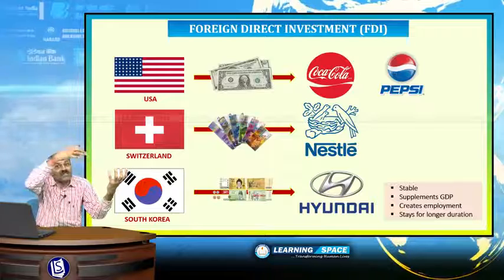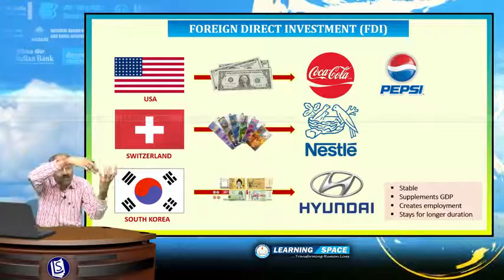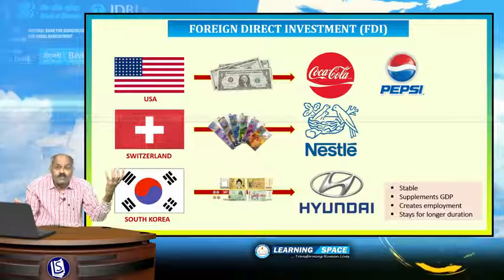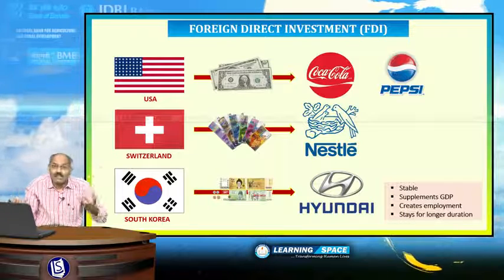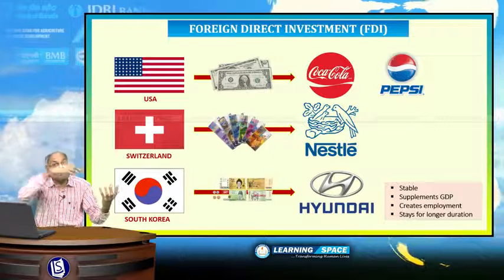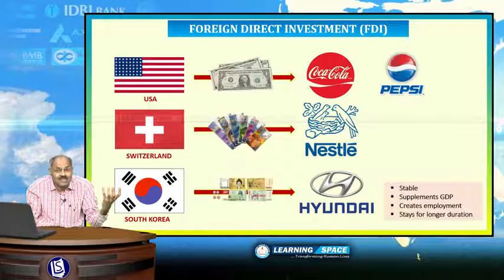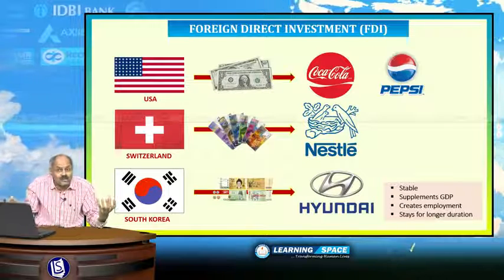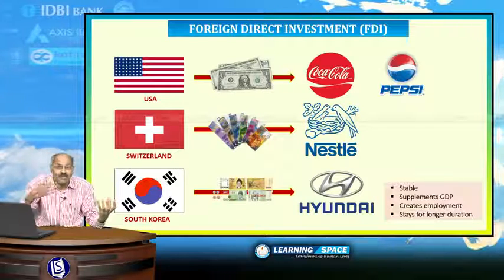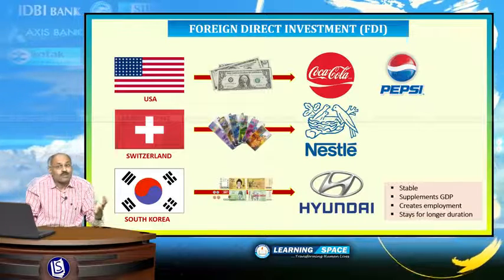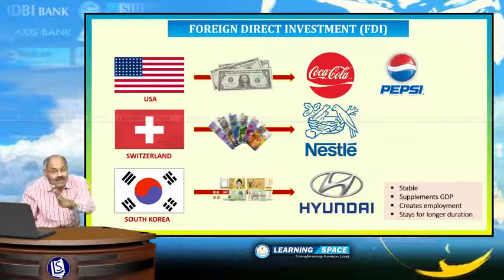They are establishing their companies here. Similarly, Nestle, Switzerland-based firm, they will invest in India for establishing their base in the country. This Hyundai Motors, this is Korea-based. They will invest here for establishing a car company. So this is foreign direct investment.